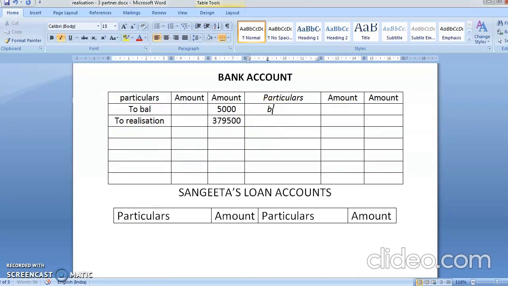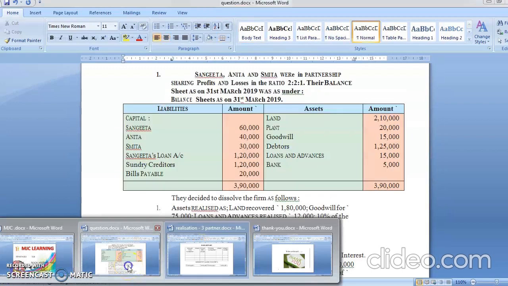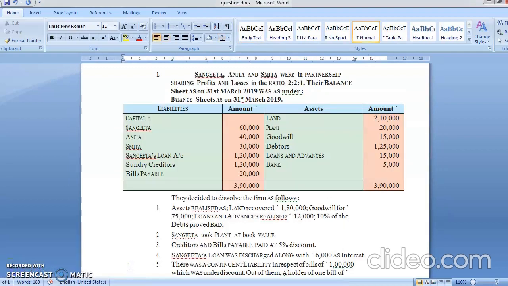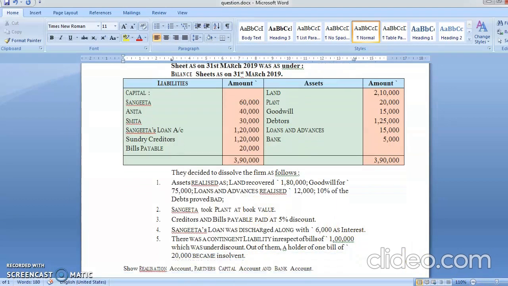So here it is, by realization account. Yes, what was the realization amount? You have paid in bank, creditors and bills payable were paid off for 1,33,000.